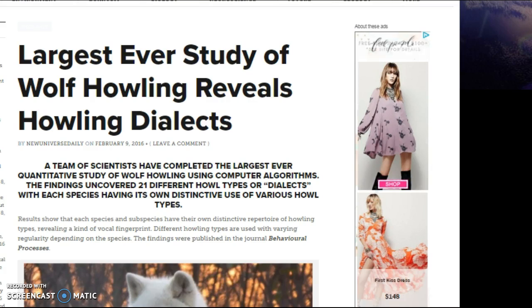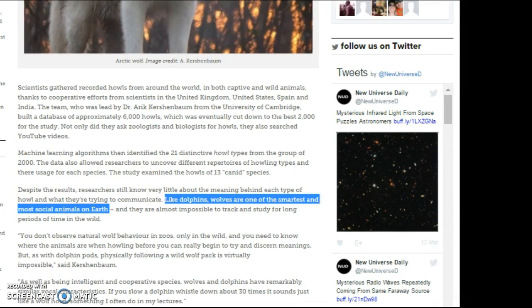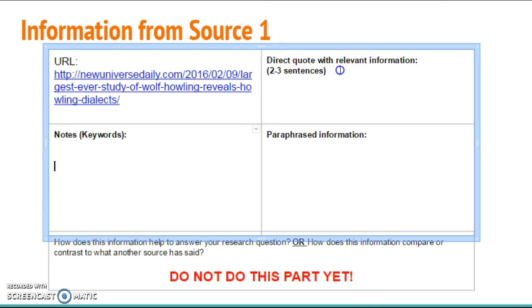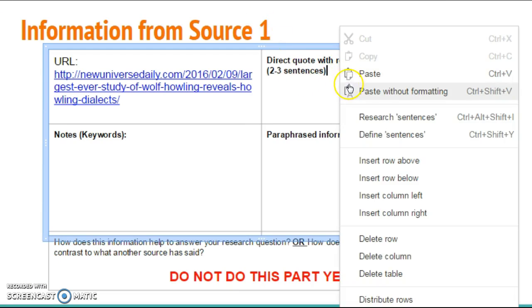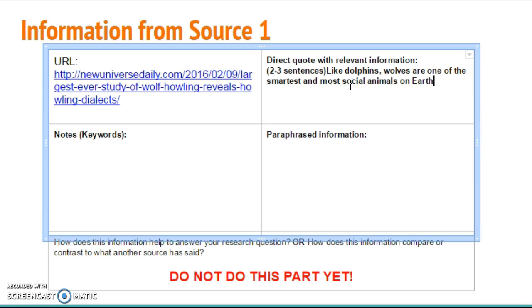If I scroll down to the third paragraph, it says, like dolphins, wolves are one of the smartest and most social animals on earth. So I'm definitely going to use this. So I'm going to copy and paste this over to my direct quote relevant information box. So here I am copying and pasting. And I like to paste without formatting, that way it's just like the rest of it.